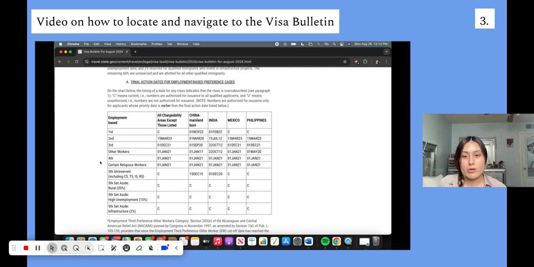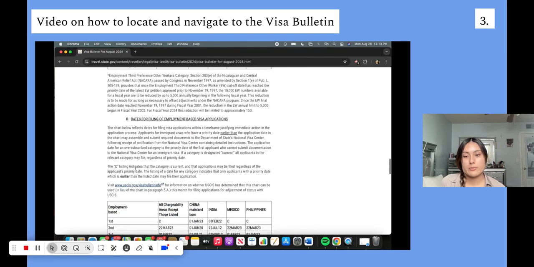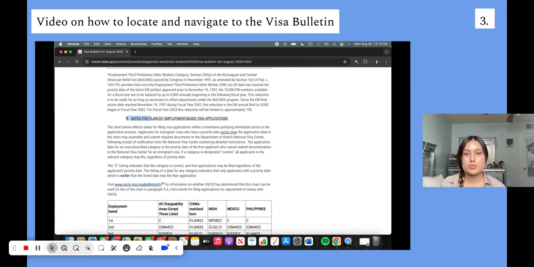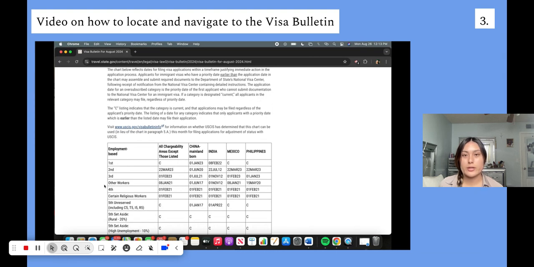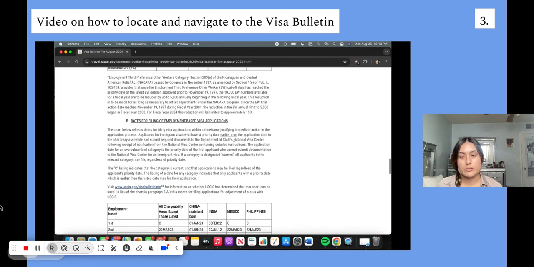Again, we are going to be looking at the 4th category for special immigrant juvenile status. That's going to be very important, the 4th category, as well as the top, which shows your client's country of origin. So that is very important to look out for: the 4th category, and locating their country of origin. At the very bottom is chart B, which almost looks identical to the first one, but it is for dates for filing. So again, 4th category, and then your client's country of origin.